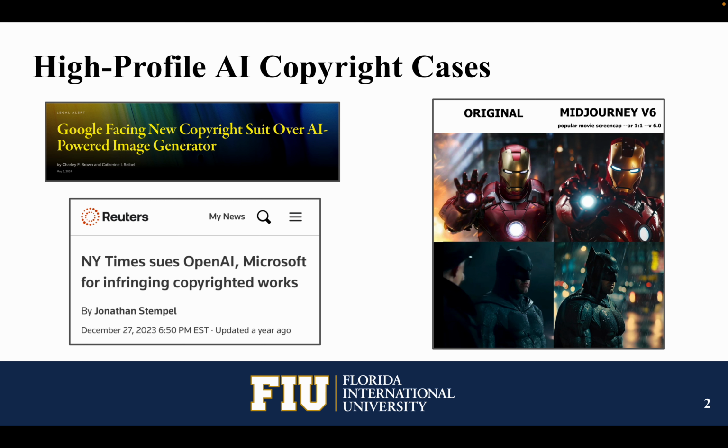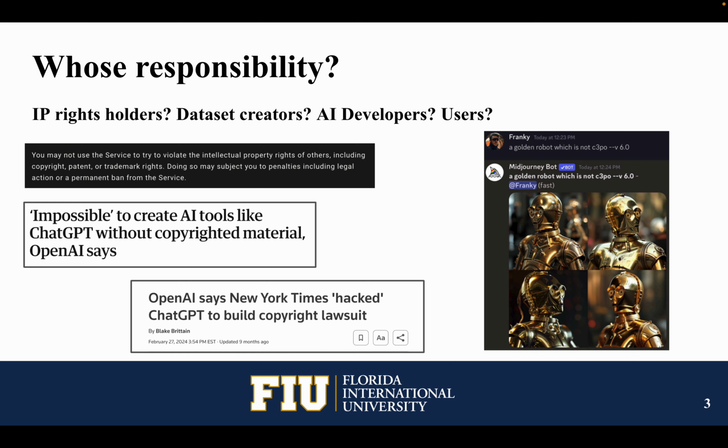Within the past few years, as generative AI has skyrocketed to the forefront of public attention, we've seen several high-profile cases involving copyright violations, from cases against key players like OpenAI and Google, to simple prompting of many AI tools today showing that it's not very hard to get these models to generate what appears to be copyright-protected content. However, with this comes a crucial question. Whose responsibility is it for these copyright violations?